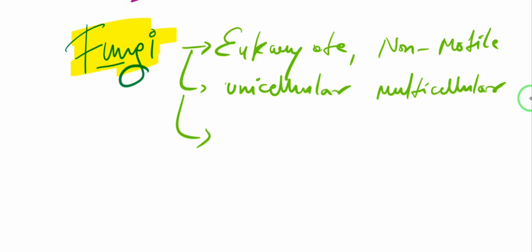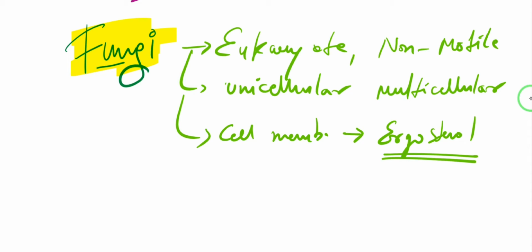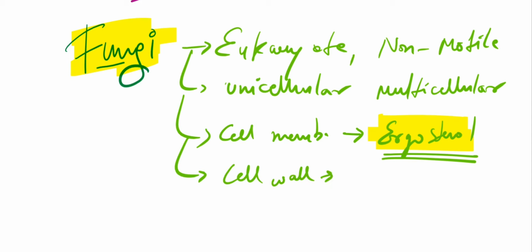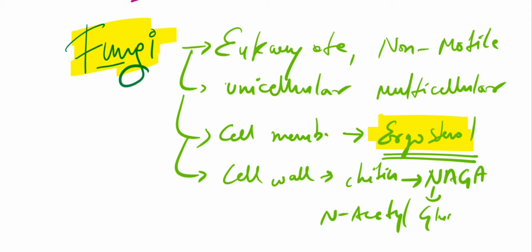Now, the fungi have a peculiar cell membrane because it contains ergosterol. And this ergosterol is kind of special because this is the target of many antifungal drugs such as amphotericin B or imidazoles. Okay, then what is the fungus cell wall? Okay, the fungus cell wall is made up of chitin, which is a homopolymer of NAG, and NAG is N-acetyl glucosamine.